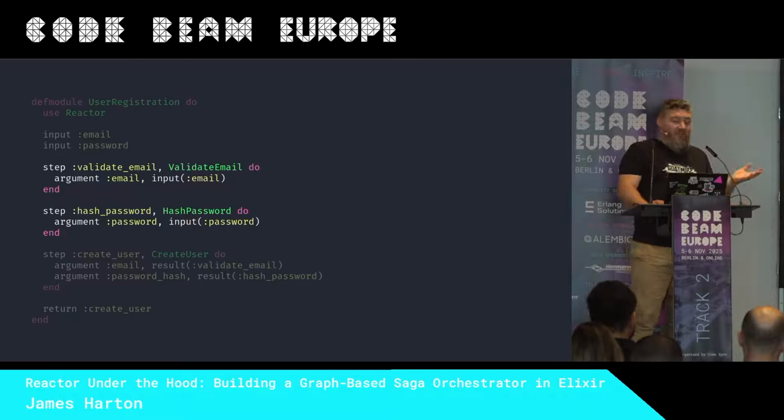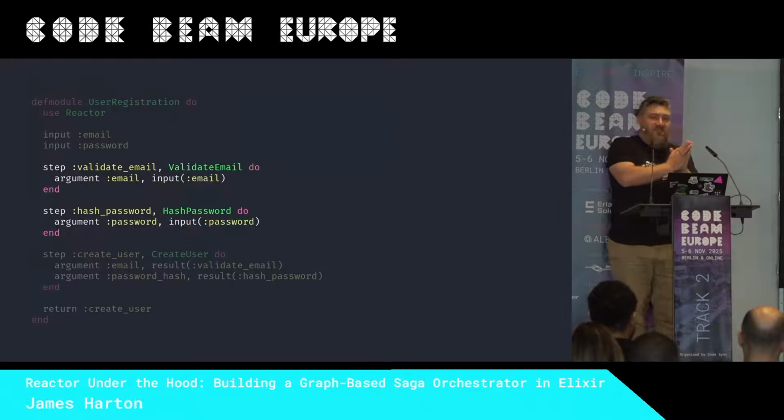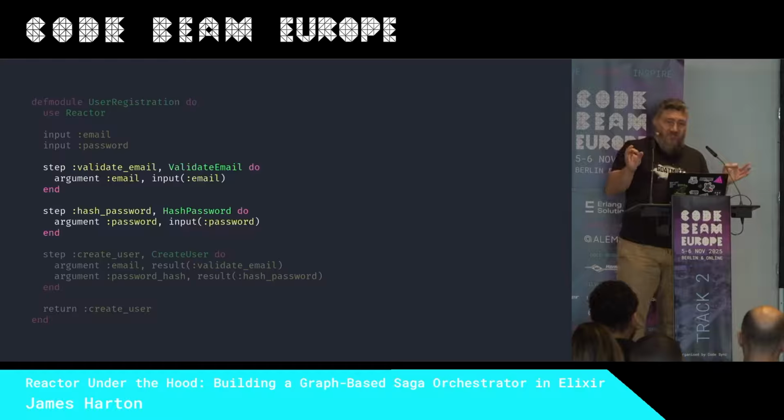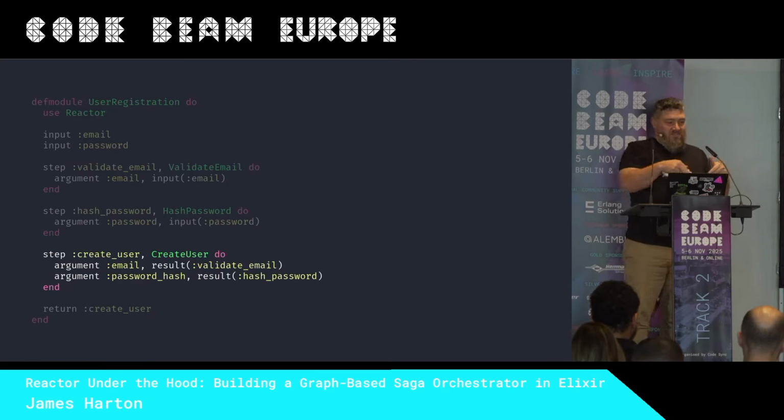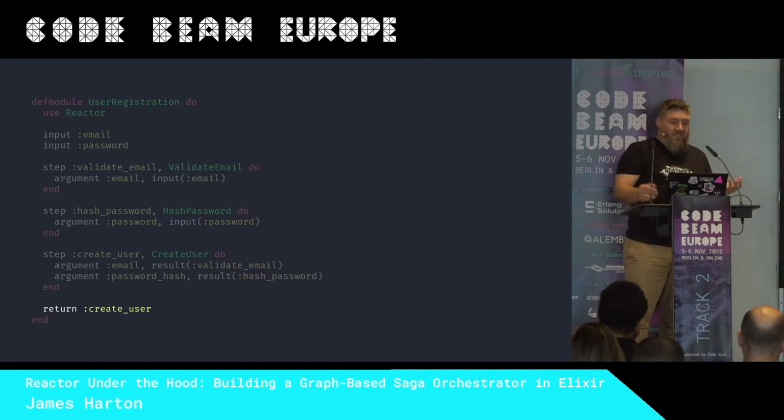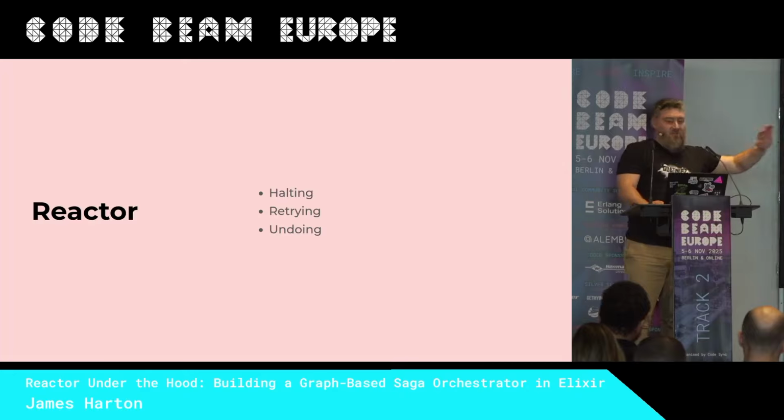So when we run, the reactor goes, oh sweet, these guys have no dependencies. It fires up 2 tasks and runs those steps inside them. Waits for those tasks to complete, and then it passes the results into the create user step, which it spins up in a new task, waits for it to complete, and then returns the result. So that's cool. That's cool when everything goes well, but as we all know, not everything goes well.